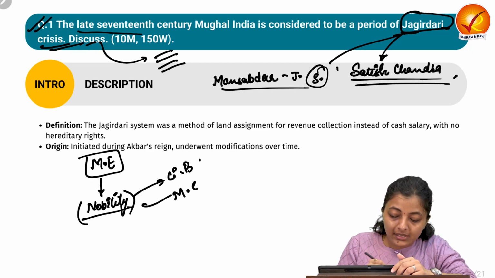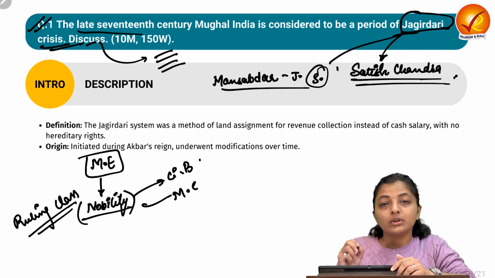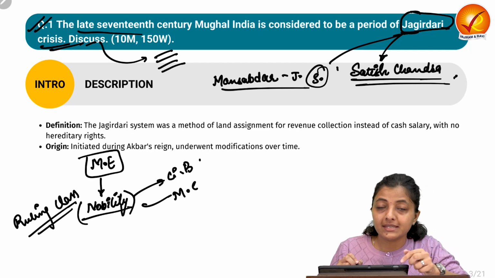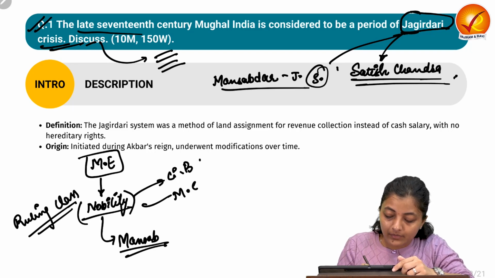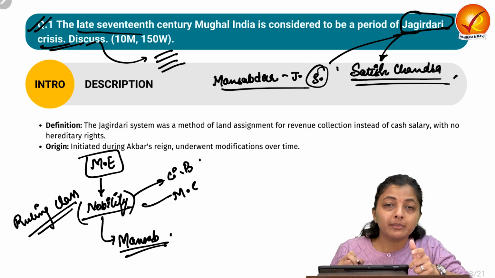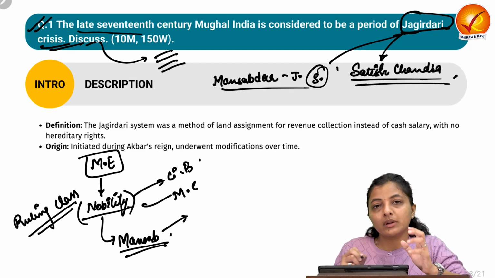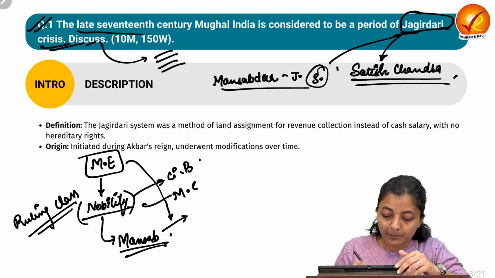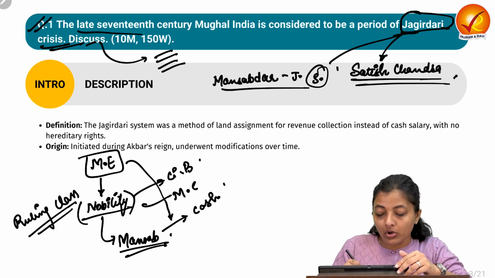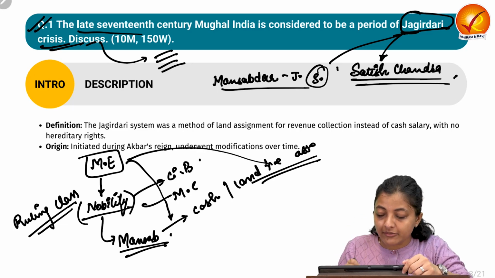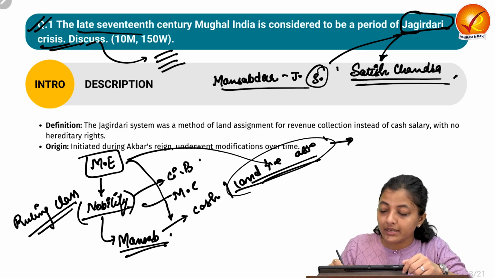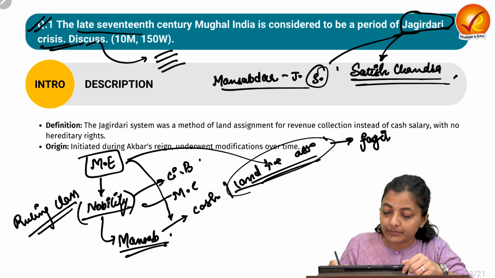And this nobility class, or you can say the ruling class, held the rank of the mansabs. It means this ruling class held the title of the mansab. It means these mansabs were paid the salary under this Mughal Empire in the form of cash or in the form of the land revenue assignment. When the salary is paid in the form of the land revenue assignment, it is known as Jagirdar.